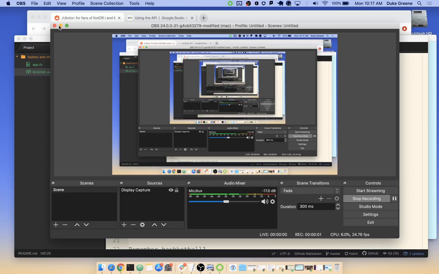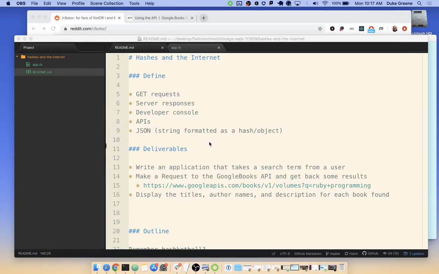So what I want to talk about is what we're going to be working on this morning, which is interacting with APIs. In the process, we're going to learn some things about the internet really quickly, and we're going to create a deliverable as well, which is going to start implementing the main skill that we're going to be working on before lunch today.